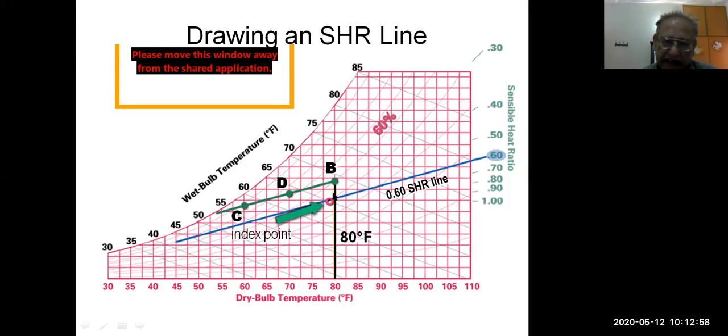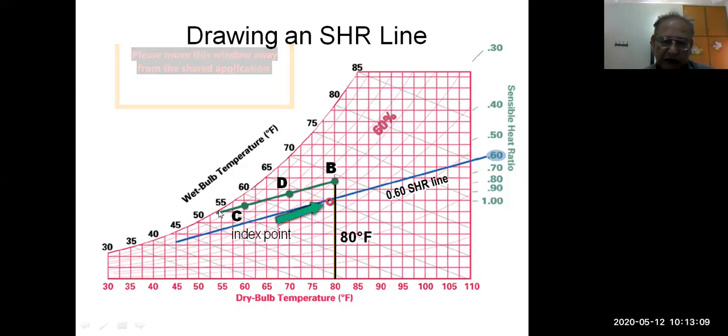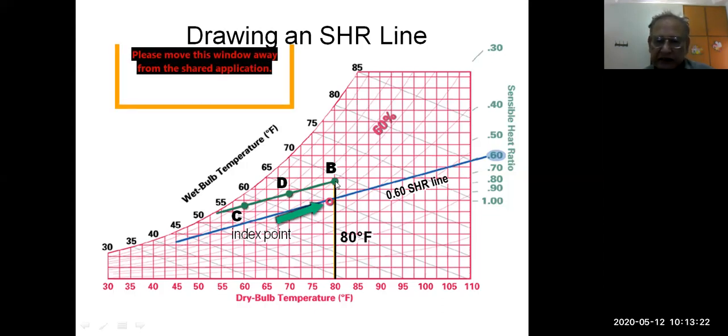This blue line, green line is drawn parallel to line C, B, D. This is a line parallel to this line because we know the sensible heat ratio. We follow the sensible heat ratio. So 55 is the apparatus dew point, and the actual supply temperature may be C. Any other point may show position on the way to the room. So this is the room temperature or conditioned space temperature.